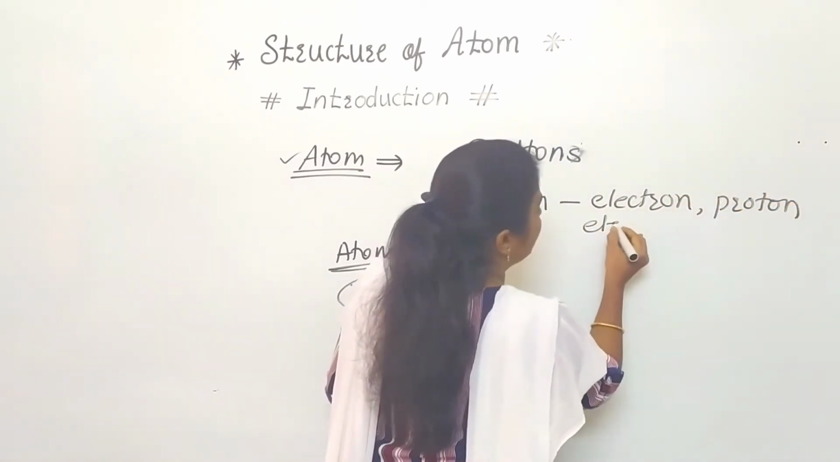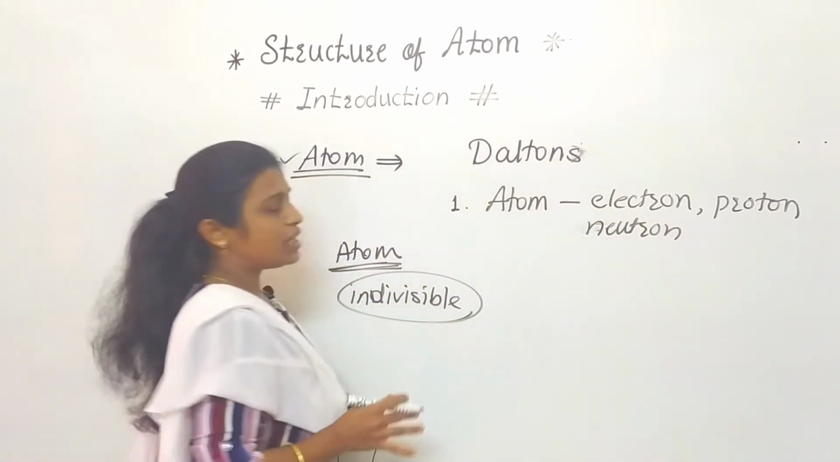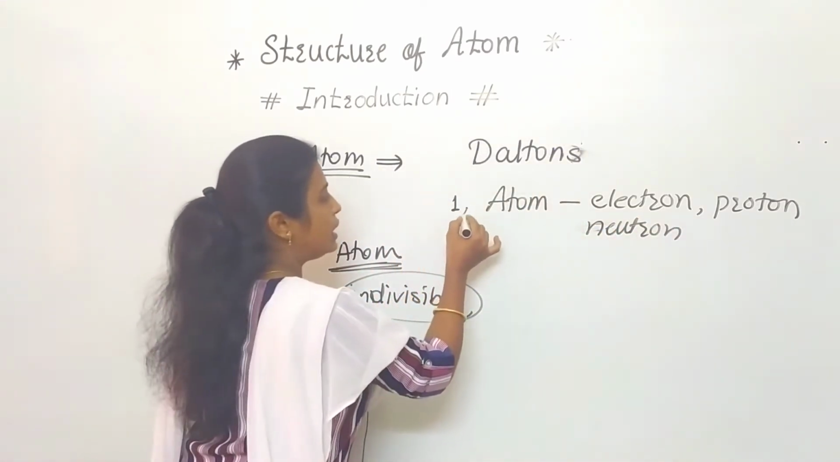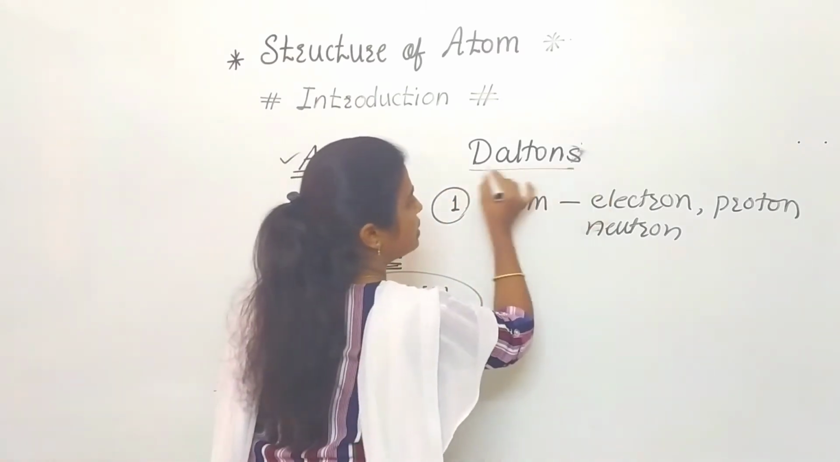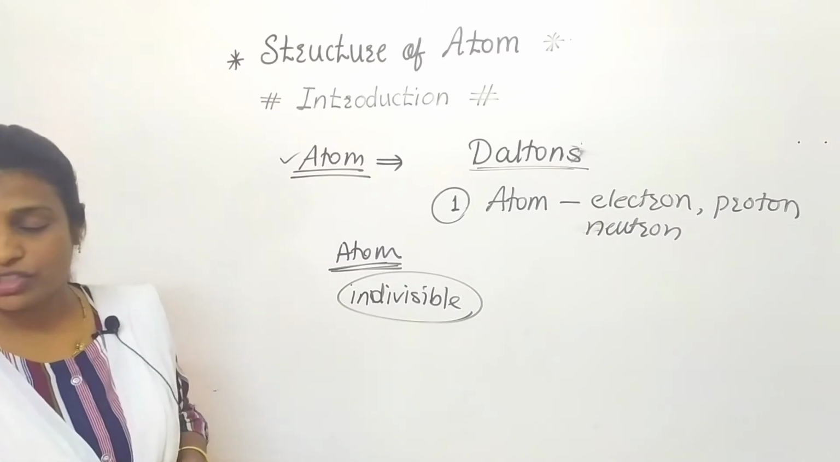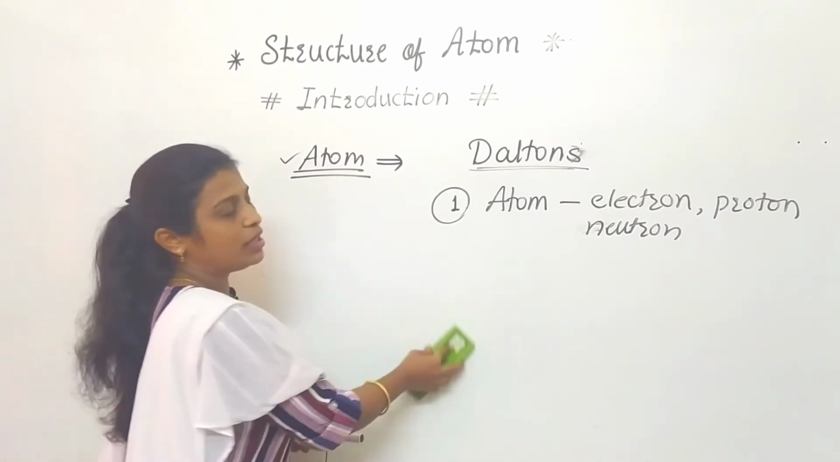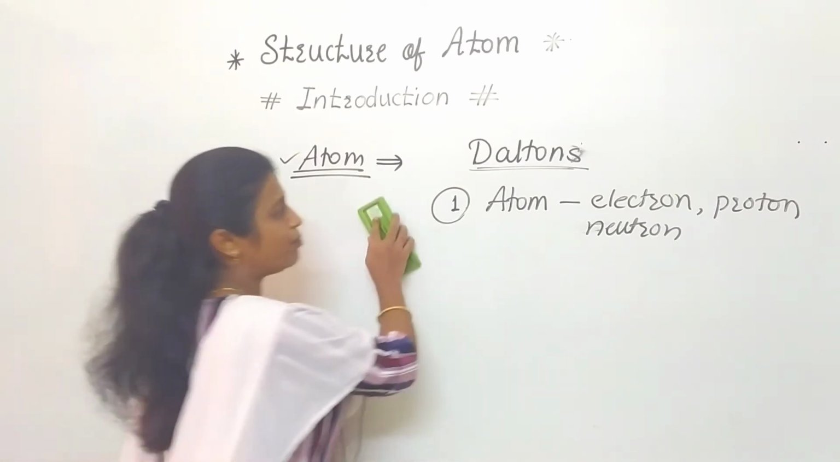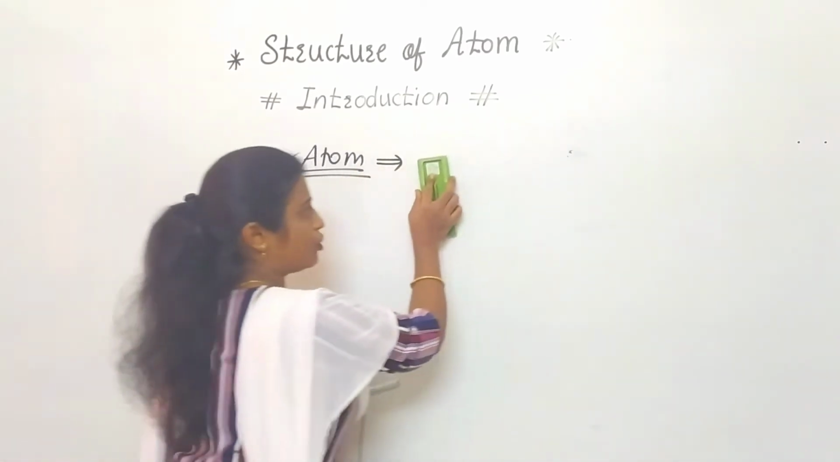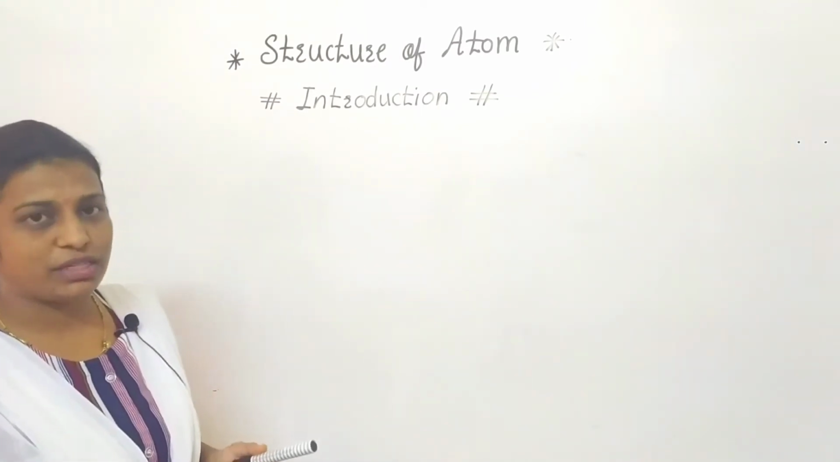So these are the atomic particles of the atom. Means we can say that this is the limitation of Dalton's atomic theory, and based on this limitation we are going to discuss the discovery of these three subatomic particles. Where is the position, what is meant by atom, that we will discuss right now.